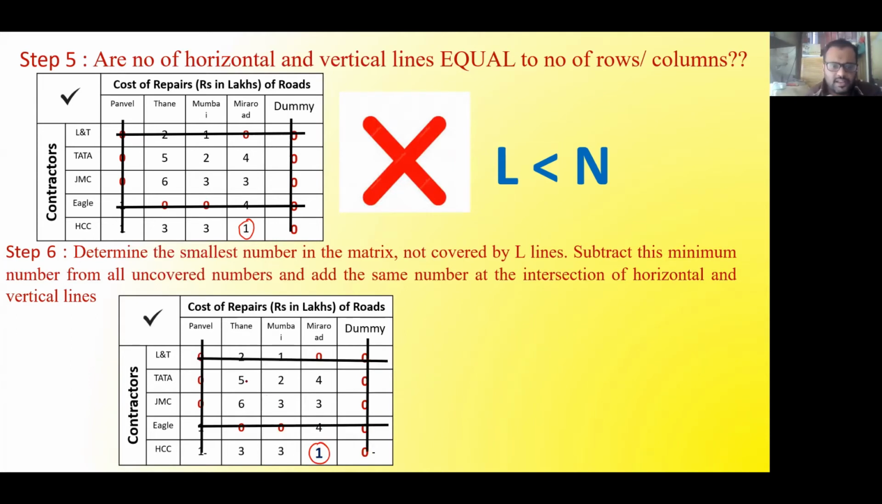So uncut elements are these. So it will be 5 minus 1. This will be 2 minus 1. 4 minus 1, 6 minus 1, 3 minus 1, 3 minus 1, 3 minus 1, 3 minus 1, 1 minus 1.